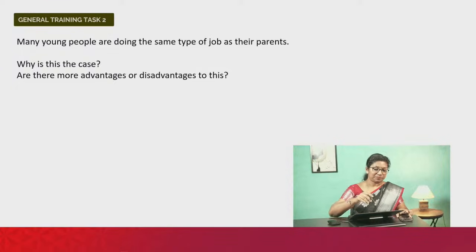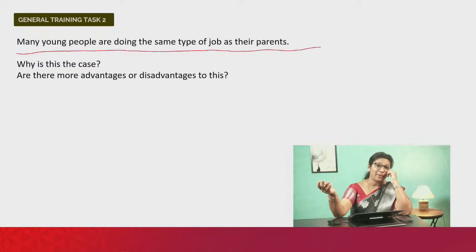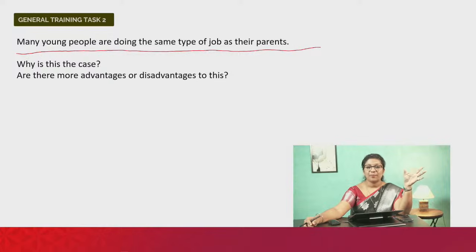So the question says, many young people are doing the same type of job as their parents. Yes, to an extent. I know families of doctors, both parents are doctors, and so naturally it becomes a very natural choice for the children to become doctors as well. I know parents who work with the central government, and so their kids would also aspire to work with the central government. Okay, so this is definitely something that is happening. It is a truth, all of us know, but what is the question? Why is this being asked?